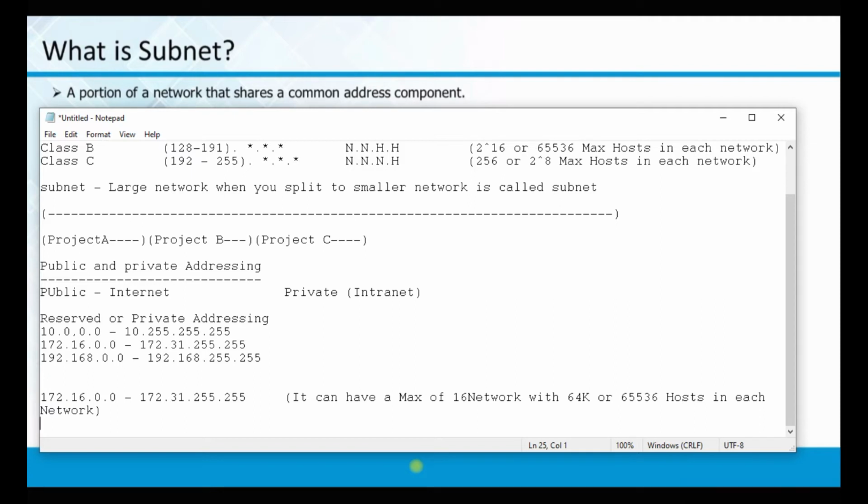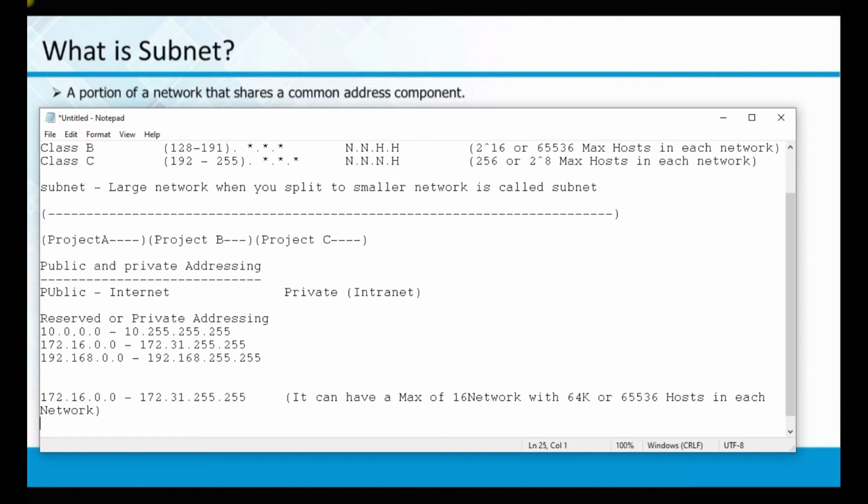When I say 172.16.0.0 to 172.31, you see this particular one in class B, the second octet is called the network, and the rest two are called the host. When I say octet, it's 8 bits. 16 to 31 is 16 networks, and each network can have a maximum of 65536 hosts.